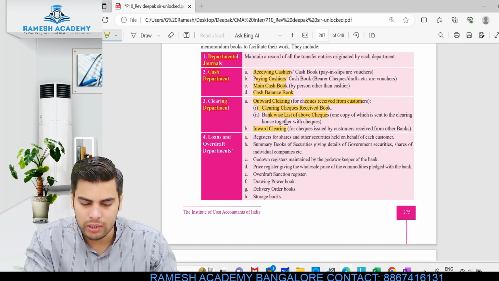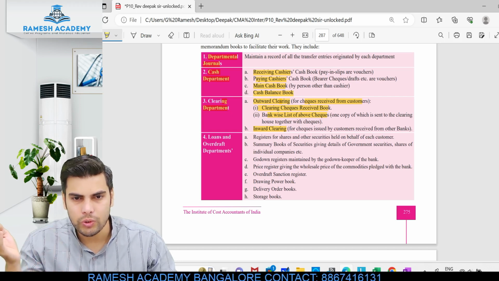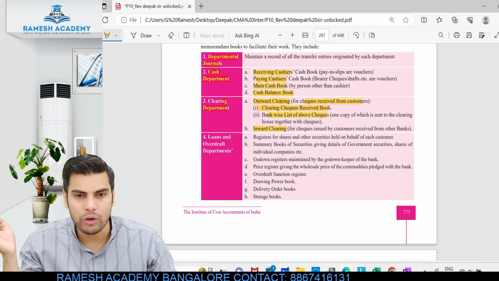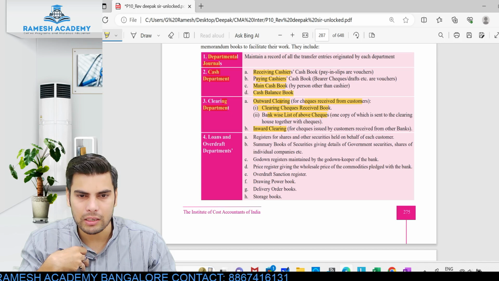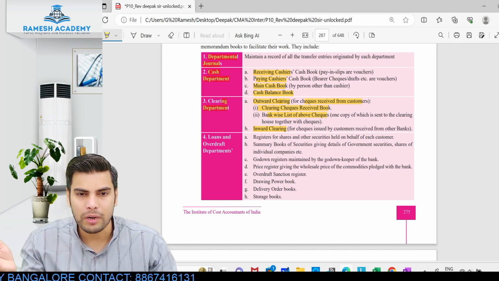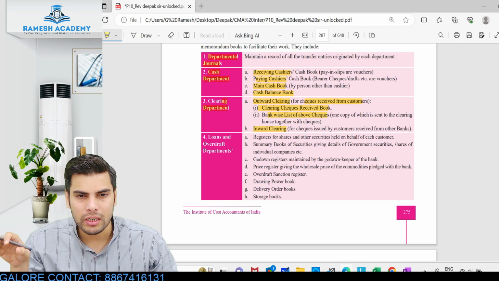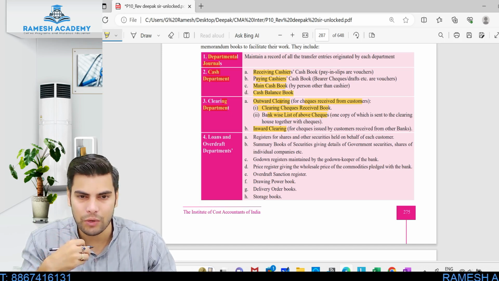Same way, inward clearing. If I also would have prepared the check and issued it to a lot of suppliers, they would have deposited it in their respective accounts. If I'm having a bank account in HDFC Bank, I would have prepared the HDFC Bank check and given it to the supplier. The supplier would have deposited it in his SBI account. So that particular check will be sent to this particular HDFC branch. That is an inward check.